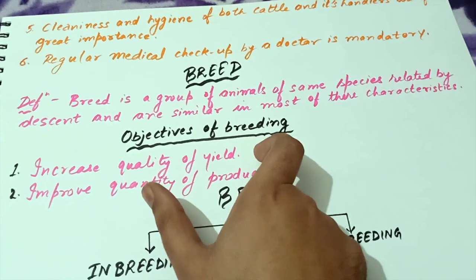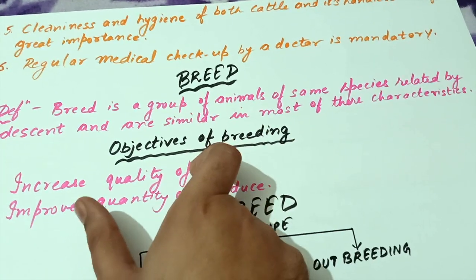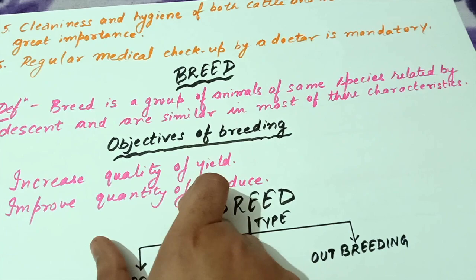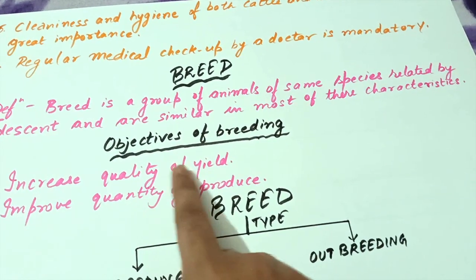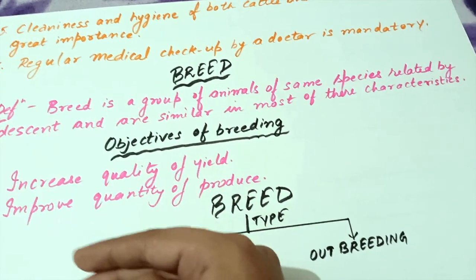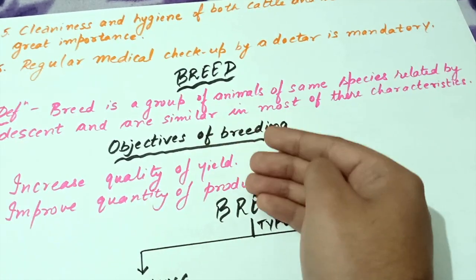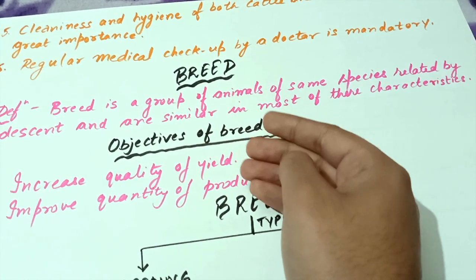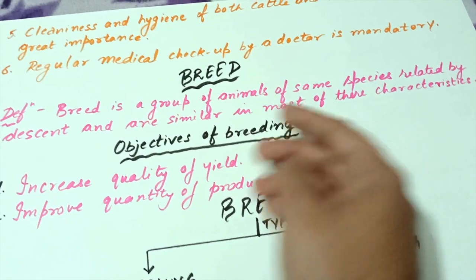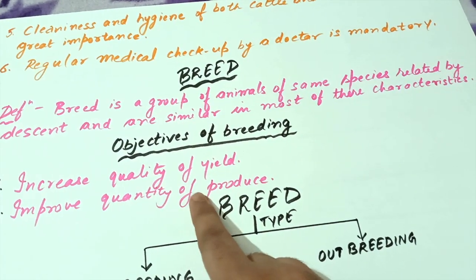Now what is the objective of breeding? There are 2 objectives of breeding. One, to improve the quality of yield, means improving the quality of product, for example, improving the quality of milk, and second, improving the quantity of produce.